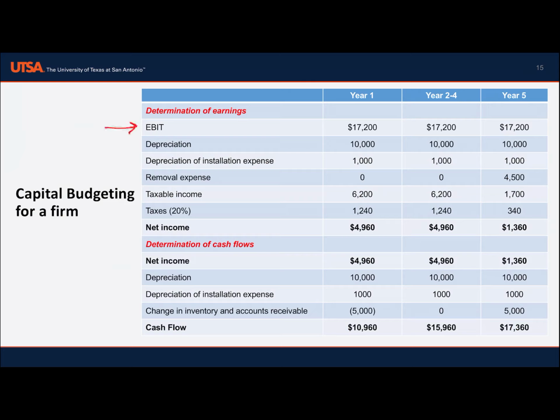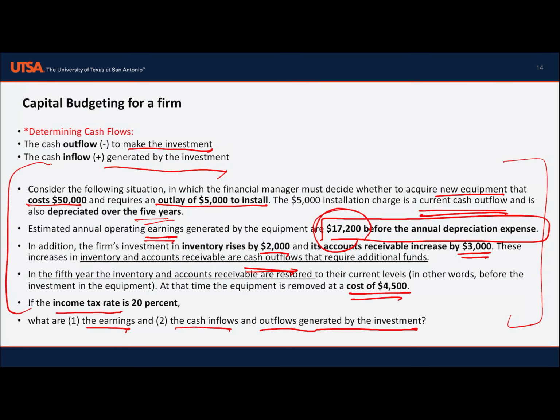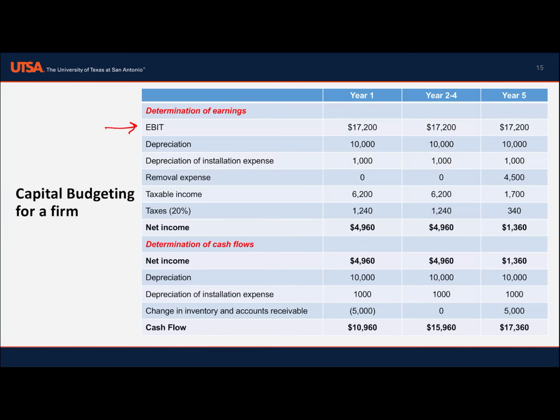We have earnings before interest and tax, which is 17,200. We write it for year 1, and it's the same for years 1, 2, 3, 4, and 5. So for years 2 through 4, and year 5, it is 17,200.